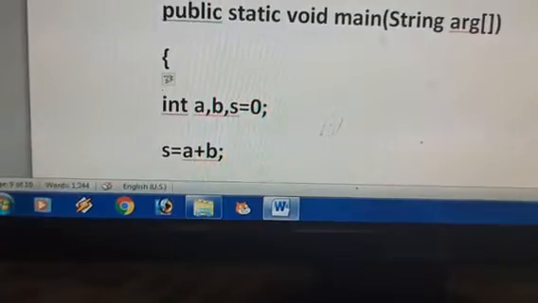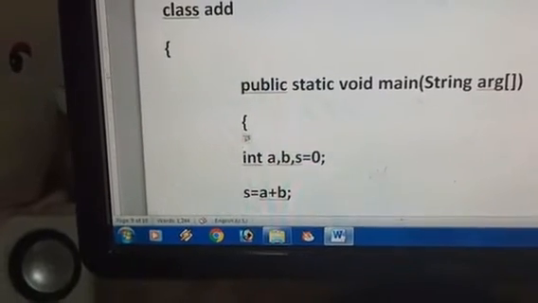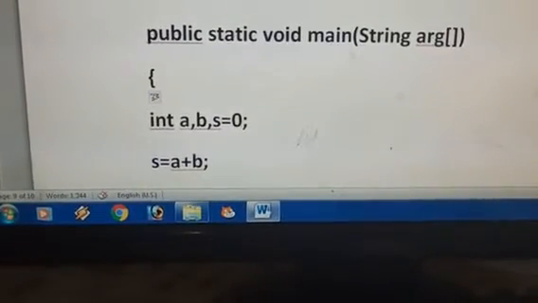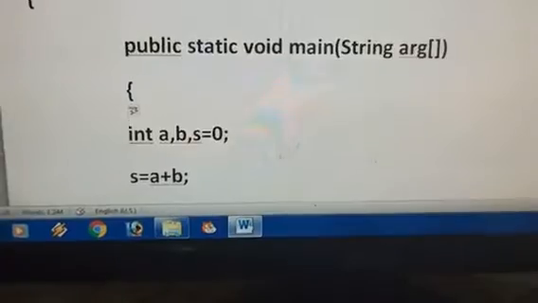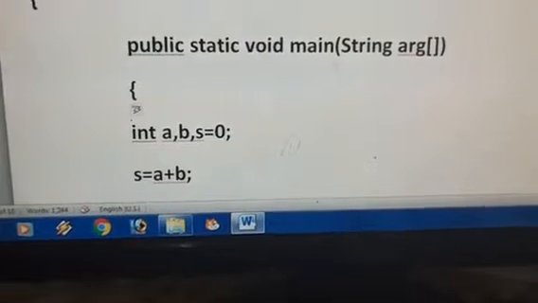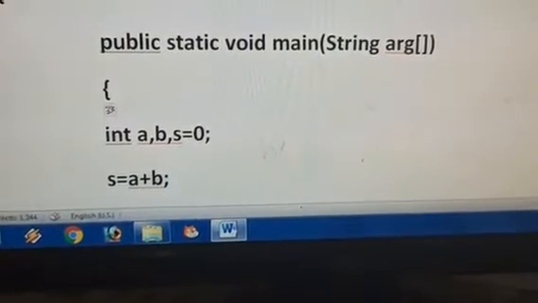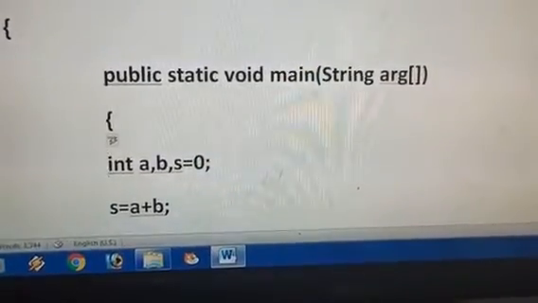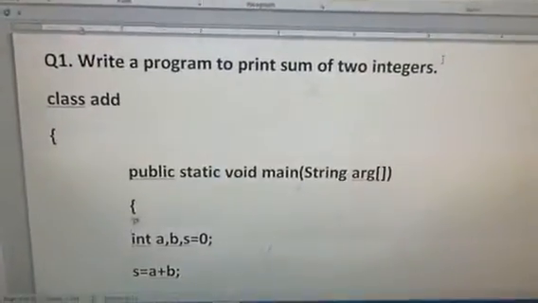Now, as in the previous structure I have told you, the variable declaration. You can declare all these three variables on separate lines terminated by a semicolon, or you can use the single line declaration as I have shown you in this example, like int. Why am I using int? Because I am going to use integer variables which can hold three integer type variables, right? So now why am I declaring only three variables, why not four? That depends on the program. As you know, the question is the sum of two integers.